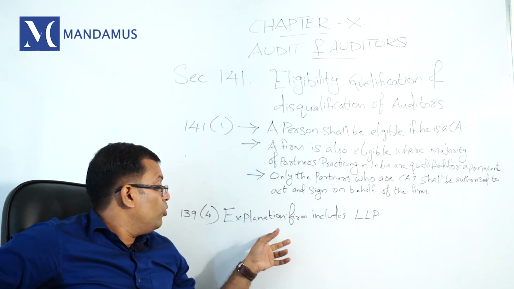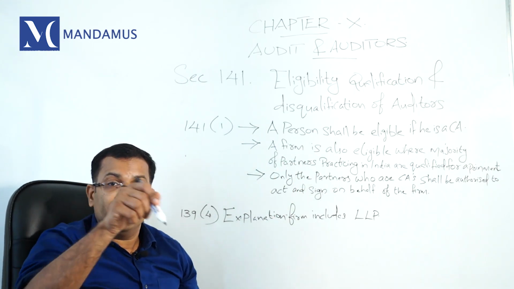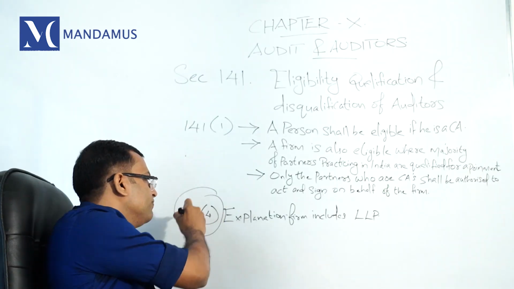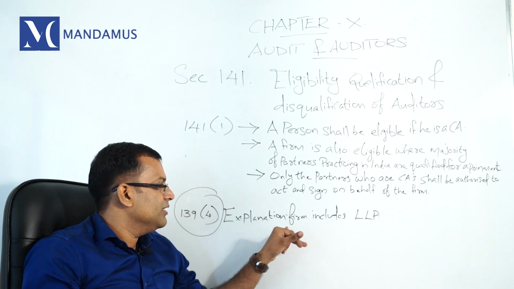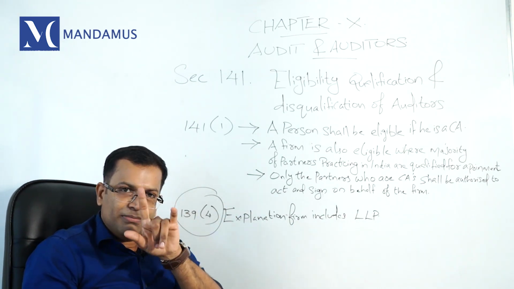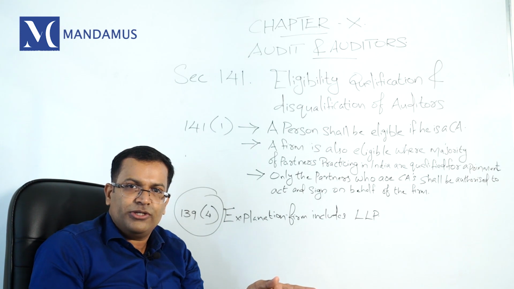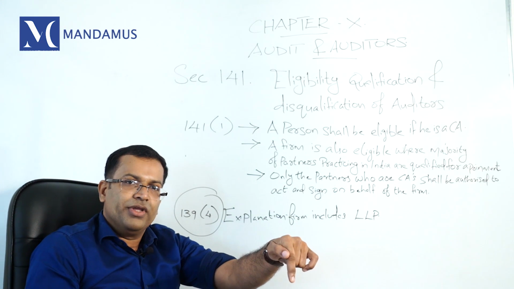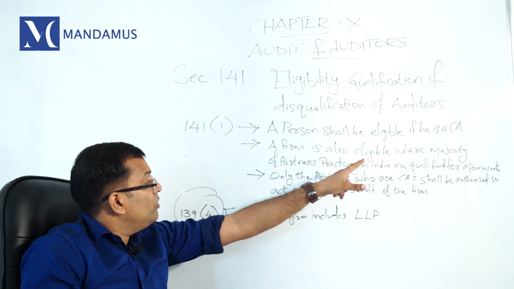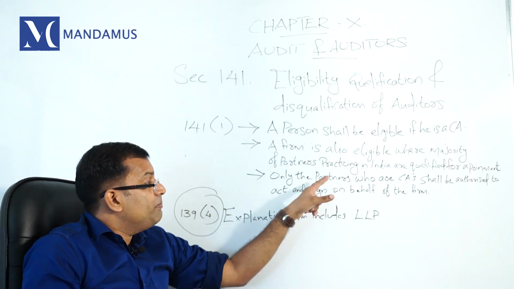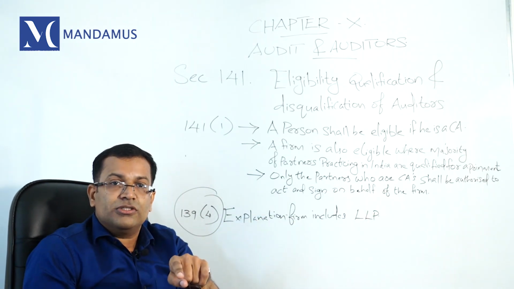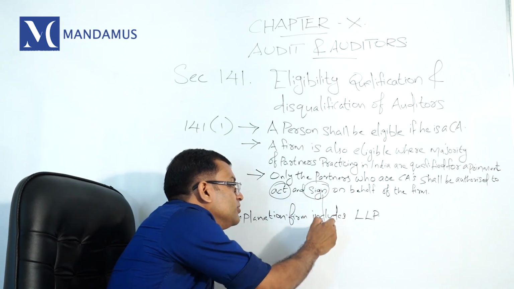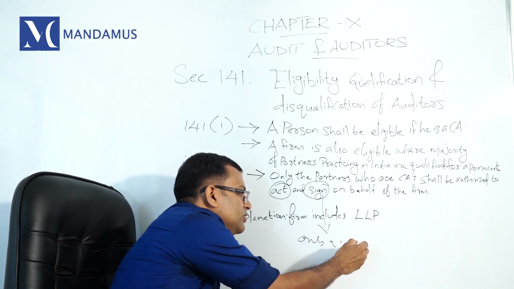Please understand, wherever the term firm is used in this chapter, you should consider it includes LLP also. That is mentioned in section 139 subsection 4, the explanation: firm includes LLP. So you can appoint an LLP as your statutory auditor. The only condition is the majority should be partners practicing in India. At the same time, only the partners who are chartered accountants shall be authorized to act and sign. So when it comes to signing, only qualified chartered accountants shall sign.